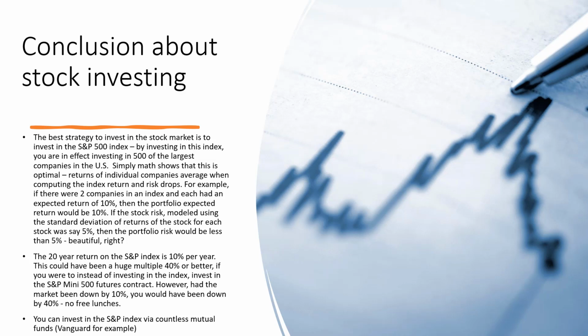The 20-year return on the S&P index is 10% per year. This could have been a huge multiple, 40% or better, if you were to, instead of investing in the index, invest in the S&P Mini 500 futures contract. However, had the market been down by 10%, you would have been down by 40%. So there are no free lunches. You can invest in the S&P index via countless mutual funds, Vanguard, for example.